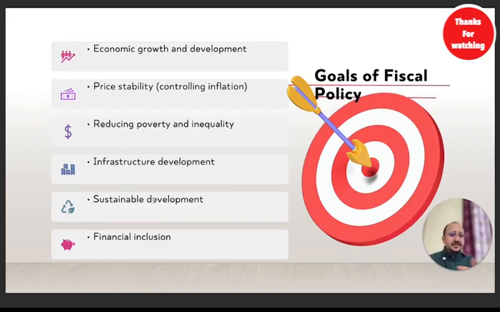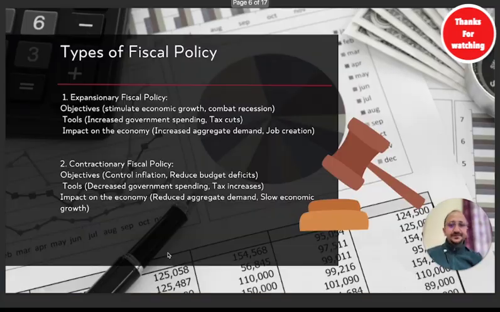Sustainable development, we had already discussed this, but it means they use the money with a long vision. Earlier, we used to have 5 year plans, so that is for sustainable development itself. And financial inclusion means when everyone is part of the growth. I hope this is clear. So for fiscal policy, just imagine government is head of the family, head of India, right? So they must and they will be using this money for the betterment of the country. I hope this is clear to everybody.